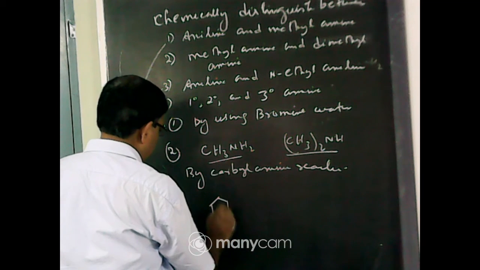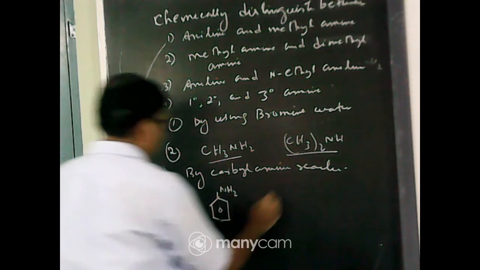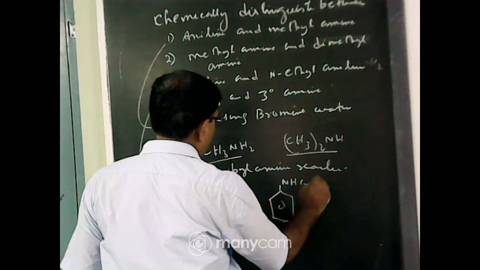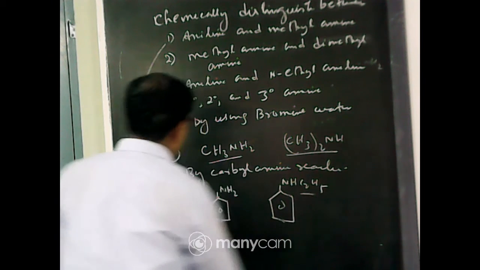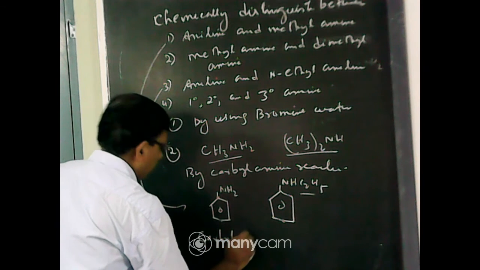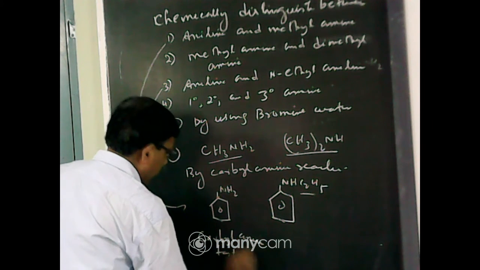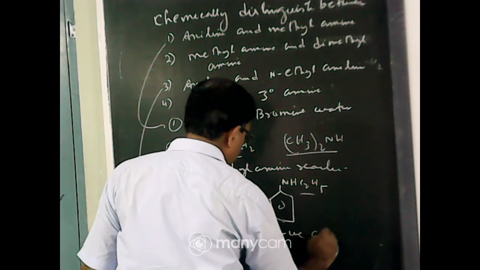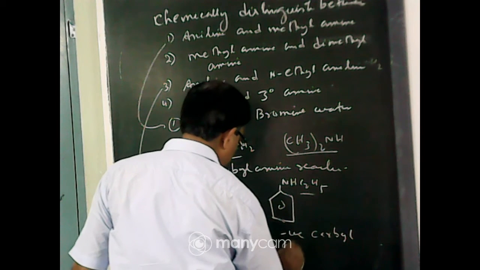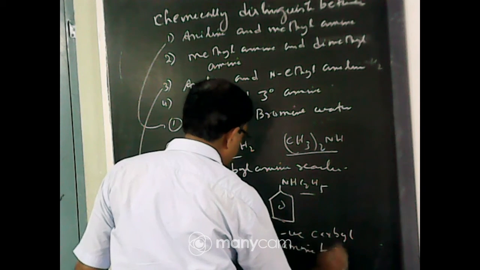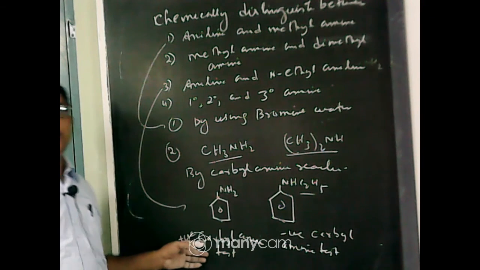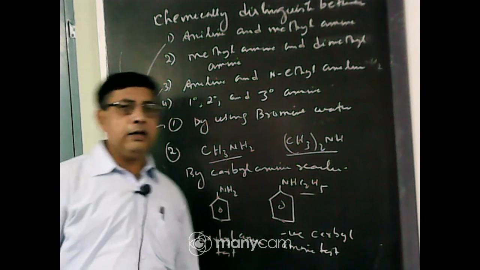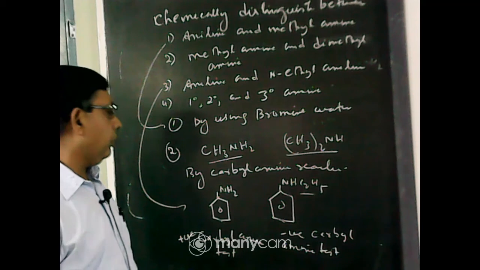Aniline is a primary amine, benzene ring with NH2, whereas N-ethyl aniline is a secondary amine. This one is negative and this one is positive for the carbylamine test. When aniline is heated with chloroform and alcoholic KOH, a foul smell of phenyl isocyanide is formed, but N-ethyl aniline does not give the carbylamine test because it is a secondary amine.